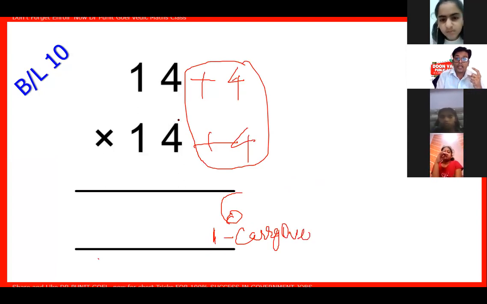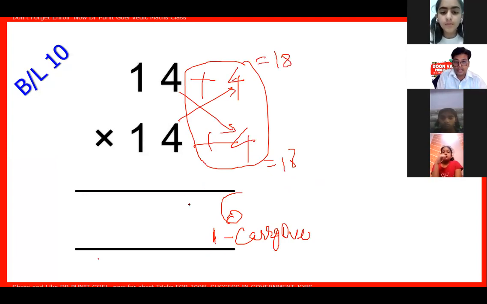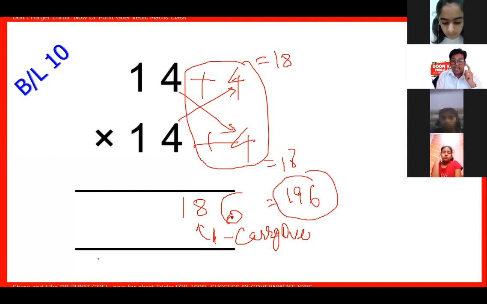Now 14 plus 4 is what? Both ways it is 18. So I will put 18 here. Now this 1 will be added to this. So 196 will be my answer. I will take only a single digit here. 16 came, 4 times 4 is 16, so I will take 6 and take 1 as carryover. That will be added. 196. Got it?